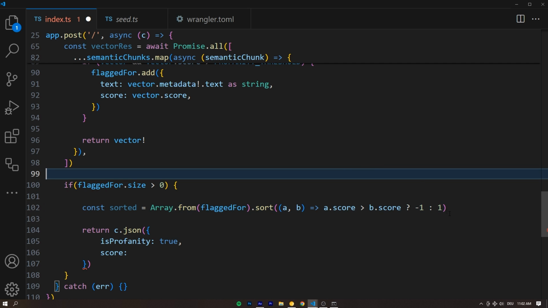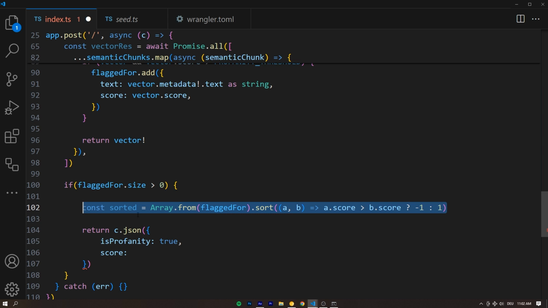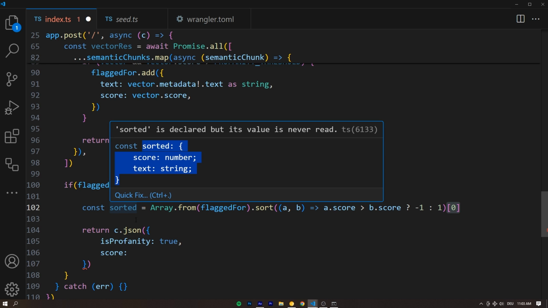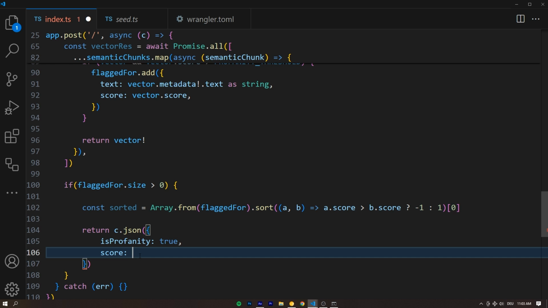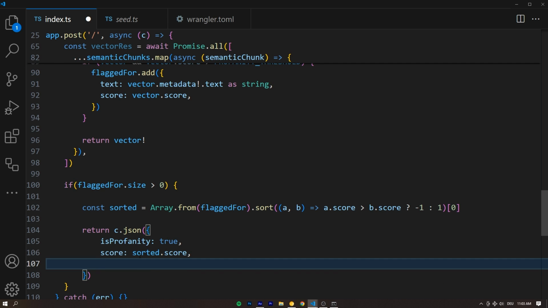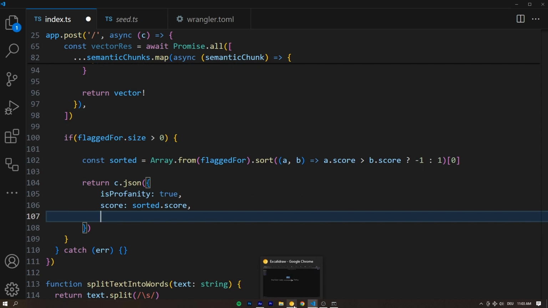And by the way, how I usually do this is either I put here 1 and here -1, or the other way around. Then I try it out if it's sorted correctly or if it's like the exact wrong way. And then you can just change the position of the minus. And that's, you know, that's just how I always figure this out. And because we only care about the most profane entry, we're going to access that at the index of 0. So we're going to get a single object back that we can now use to say what the score is, right? So we can say sorted.score. Beautiful. And to let the user know the text of what this was flagged for, not just the score, but also what is the actual text that we get from the metadata, right?